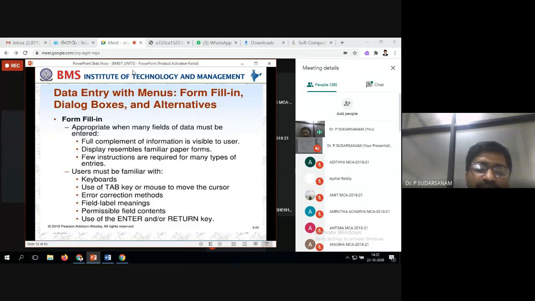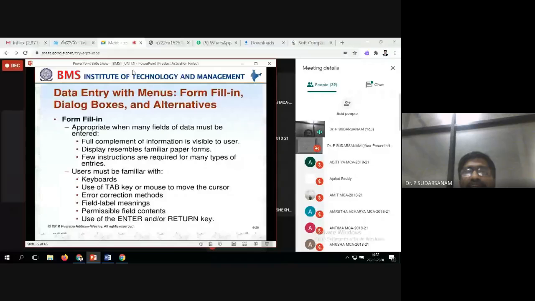So field label meanings. Next is permissible field contents. Permissible field content should be available. Use of the enter and/or return keys. After entering, I should be able to return to this one. Or if I'm entering, I should be going to the next item. Like this, we need to follow it.